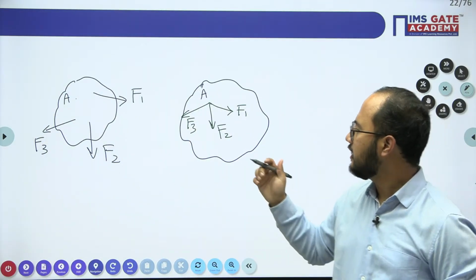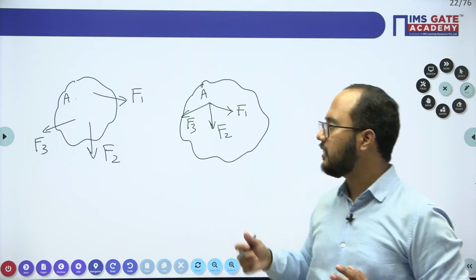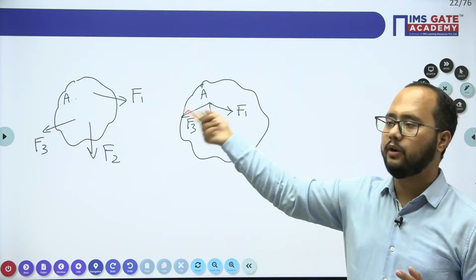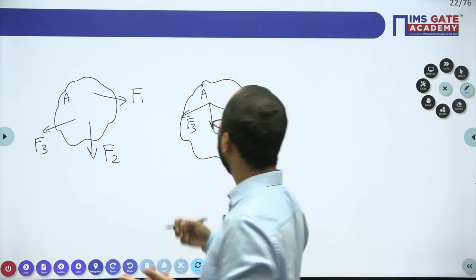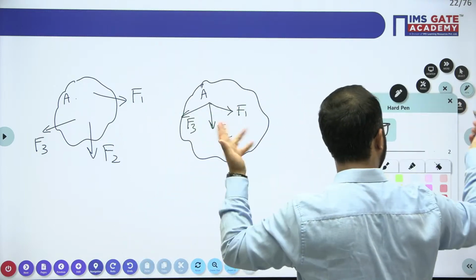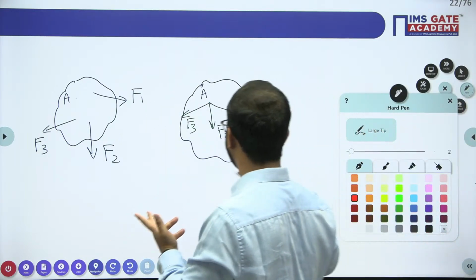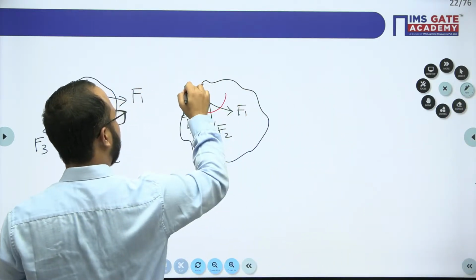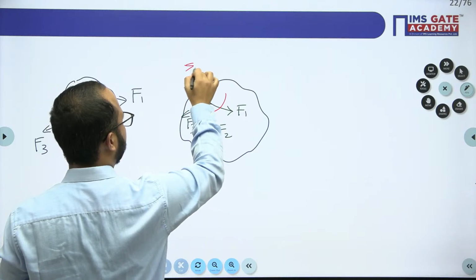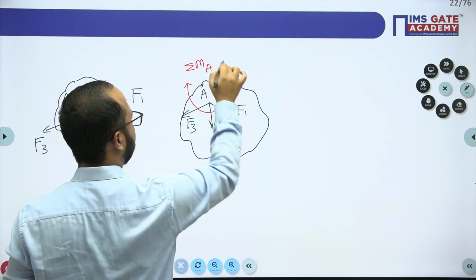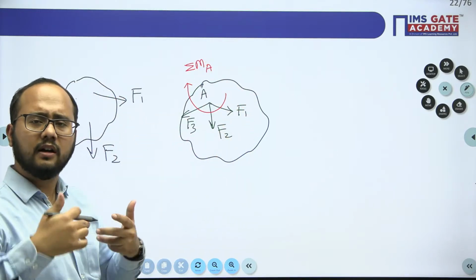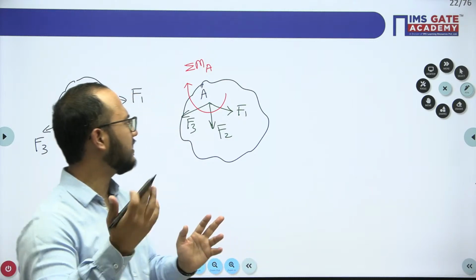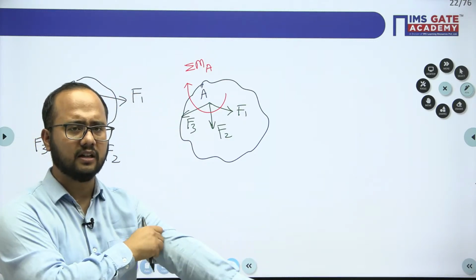So a moment value will be there because of F1, F2 and F3 at point A, which you will calculate. For example, I am considering a random direction. I don't know the direction right now, but let's suppose this is the value of the summation of moment at point A, assuming it to be anti-clockwise or clockwise, any direction we can assume.